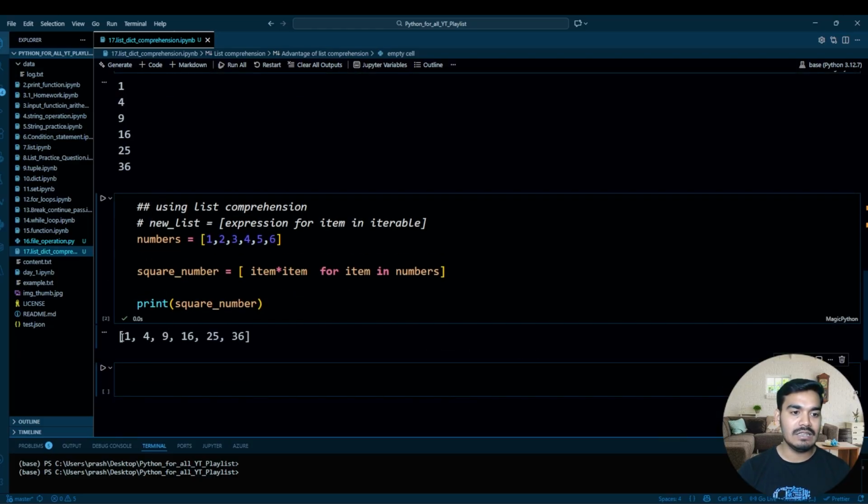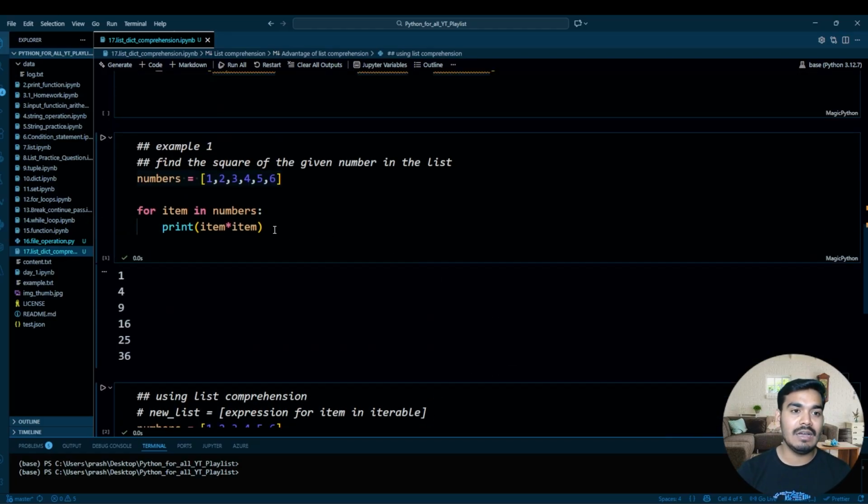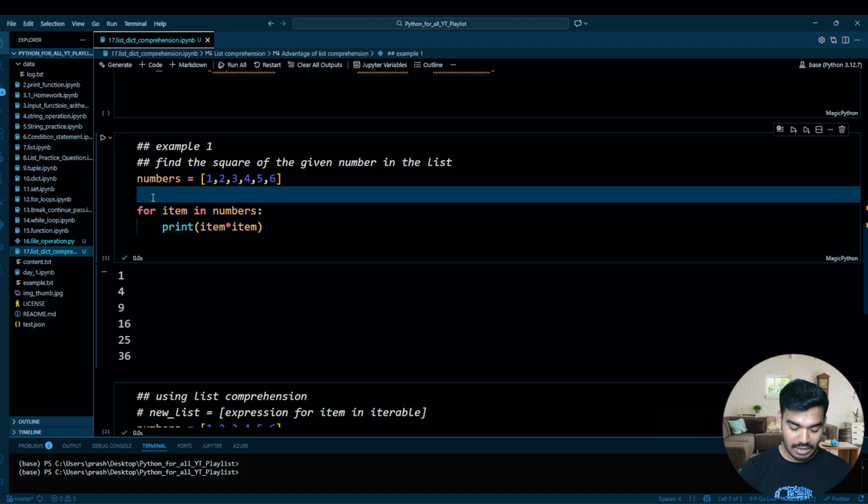And it is creating one list and keeping all the element squares in that. See how it is. It is a very simple one line expression, or you can say one line of code. Instead of writing multiple lines over here, let's see, there are 2 lines of code, right? And if you want to create a list of this, then you need to take one new list over here, that is an empty list.